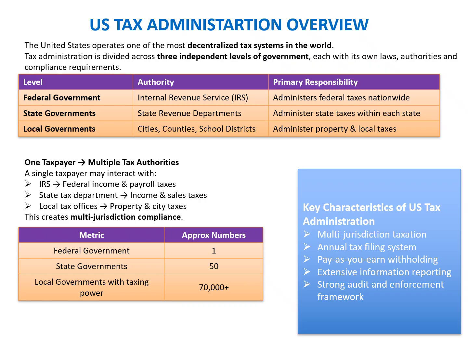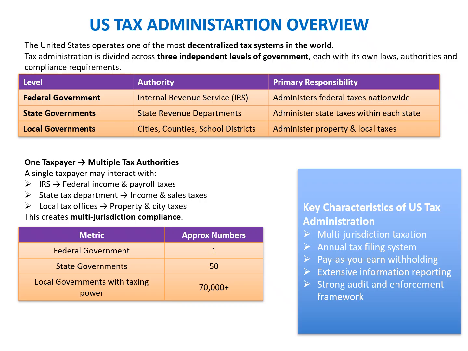At the first level, we have the federal government. At the top level, we have the Internal Revenue Service, or IRS. The IRS administers the federal taxes nationwide, including federal income tax, payroll taxes, and corporate taxes, and every taxpayer in the US interacts with the IRS. At the second level, we have the state government. Each of the 50 states has its own state revenue department. These departments administer state income taxes, state sales taxes, and state business taxes. So depending on where you live, your state tax obligation will differ.